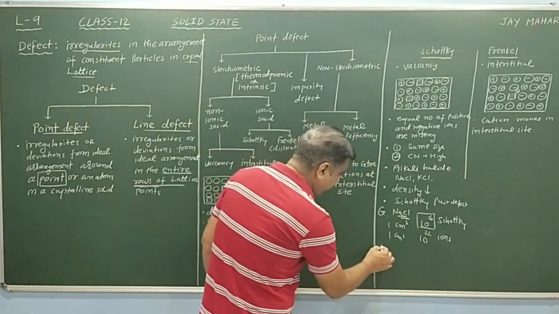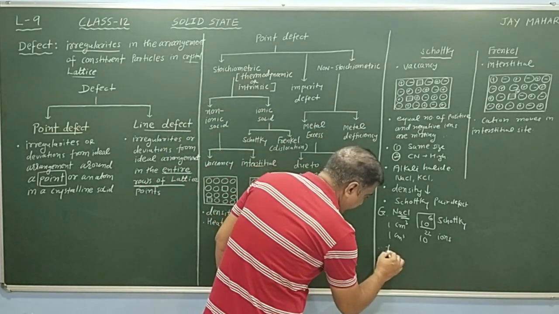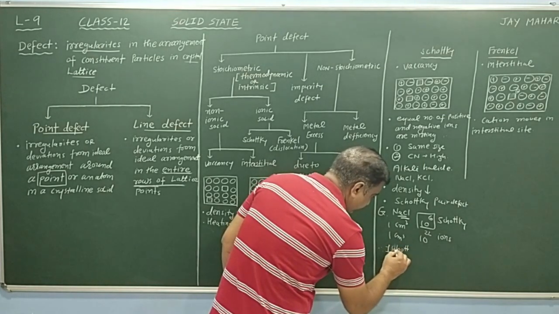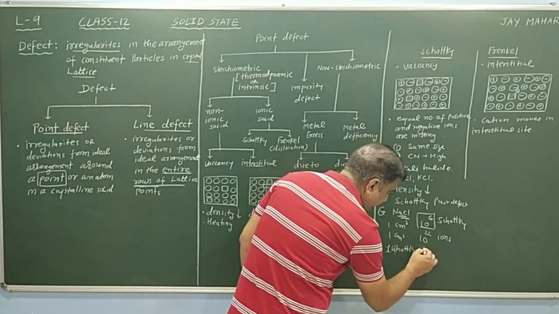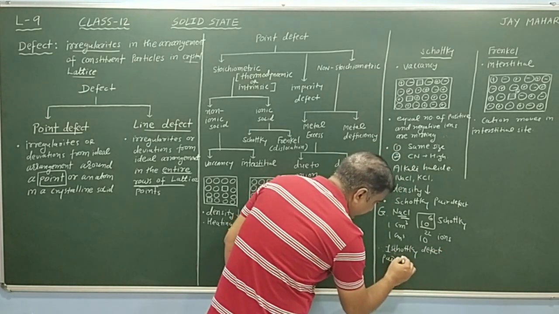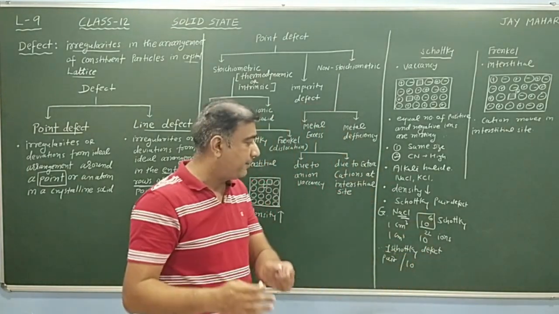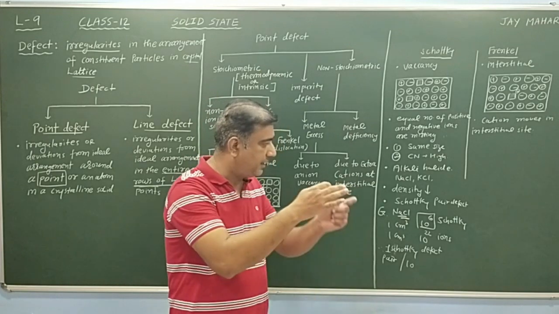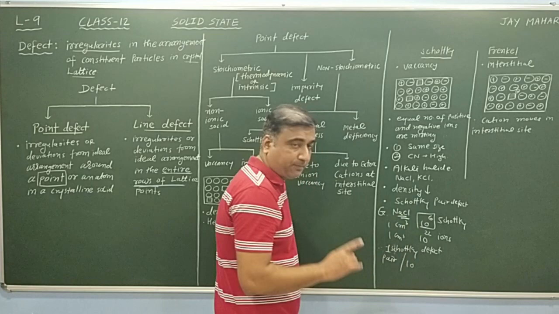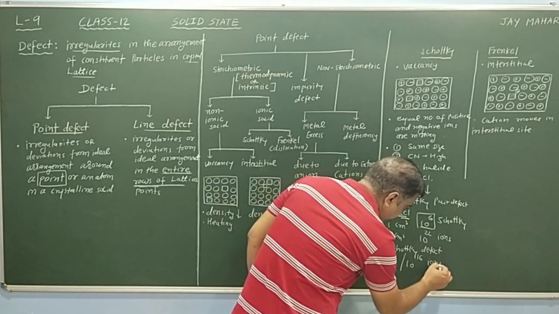Since the total is 10 power 22 ions and 10 power 6 Schottky pairs are there, one Schottky defect pair is present for 10 power 16 ions.